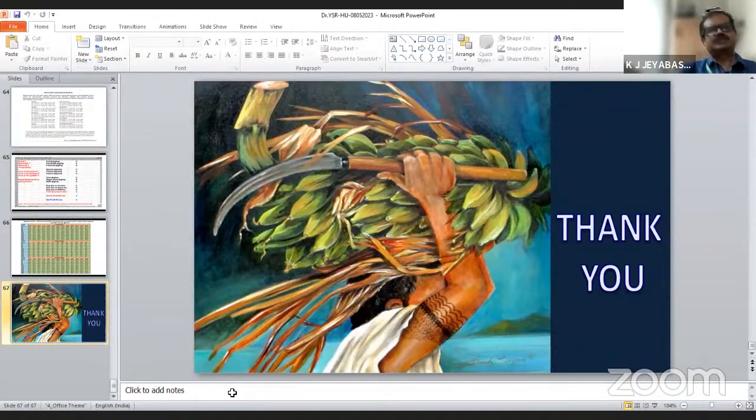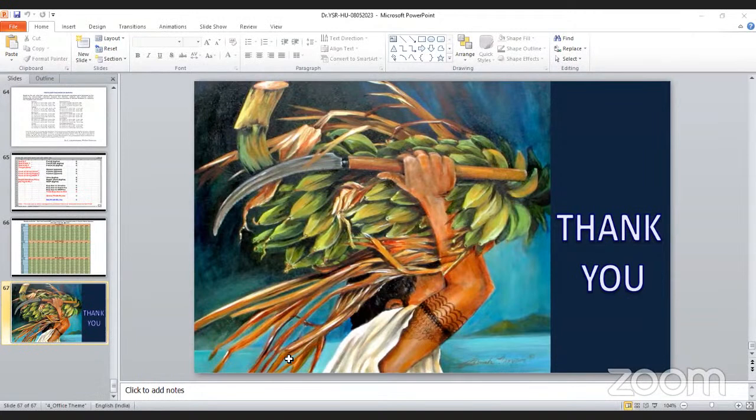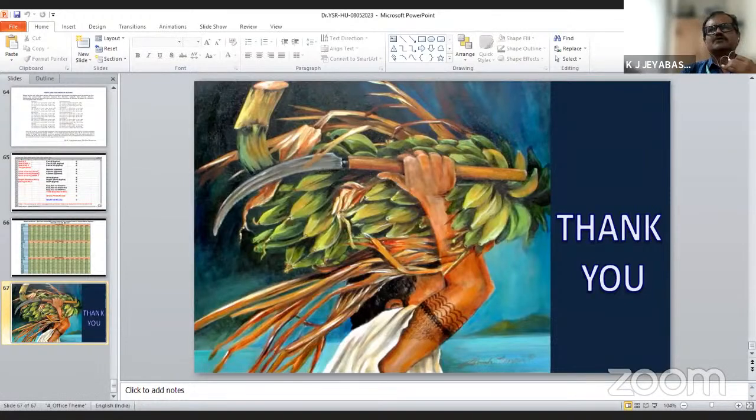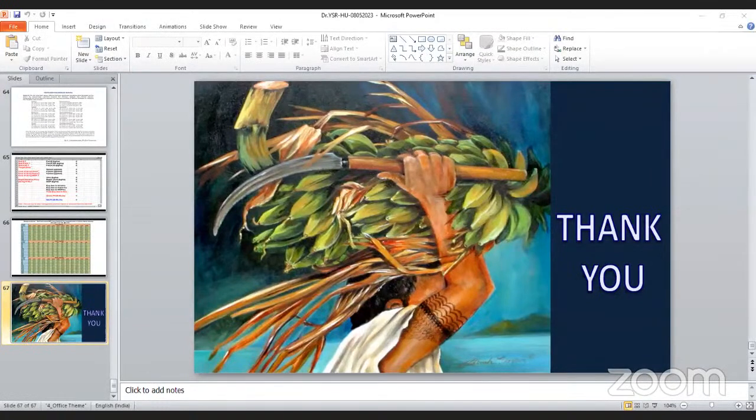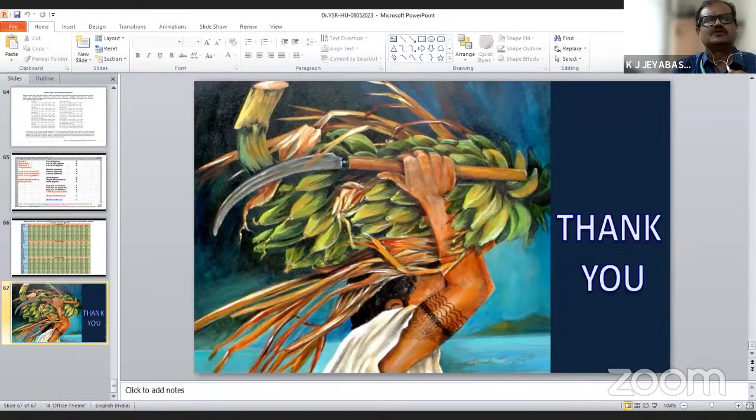This is our fertilizer adjustment equation. Is it visible, sir? Hello, sir. Is it visible? No, sir. Thank you slide is visible. Okay. I have just shown this Excel package also. Whether it is visible? No, sir.